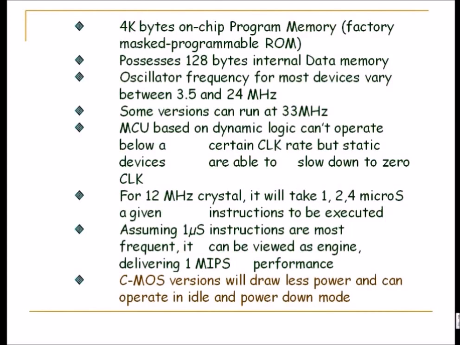And assuming 1 microsecond instructions are most frequent, it can be viewed as an engine delivering 1 million instructions per second performance, actually 1 MIPS. As I said, 1 machine cycle is the crystal divided by 12, because it takes 12 clock pulses, and there are 6 states in the 12 clock pulses, and each state consists of 2 phases. So there are 12 clock pulses which are used for executing any instruction. If we consider that 1 instruction takes 1 machine cycle, it is 1 million instructions per second.